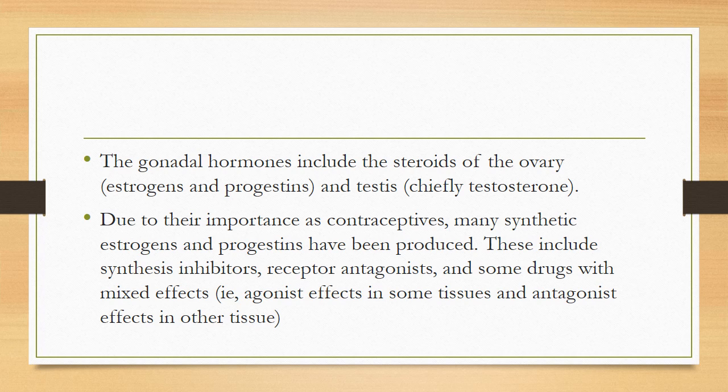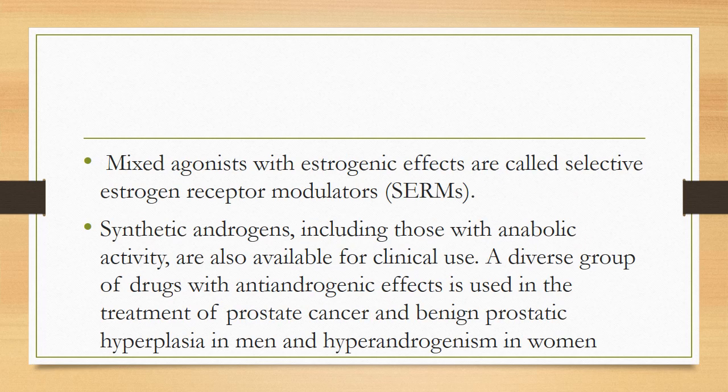Due to their importance as contraceptives, many synthetic estrogens and progestins have been produced. These include synthesis inhibitors, receptor antagonists, and some drugs with mixed effects. That is, these drugs have agonist effects in some tissues while antagonist effects in other tissues. Mixed agonists with estrogen effects are called selective estrogen receptor modulators, or SERMs.